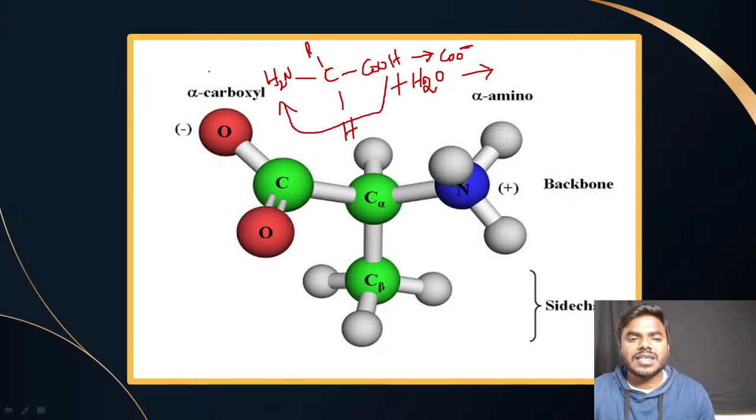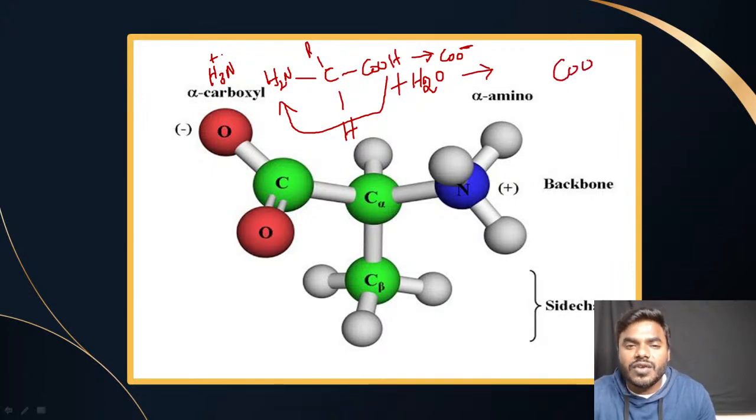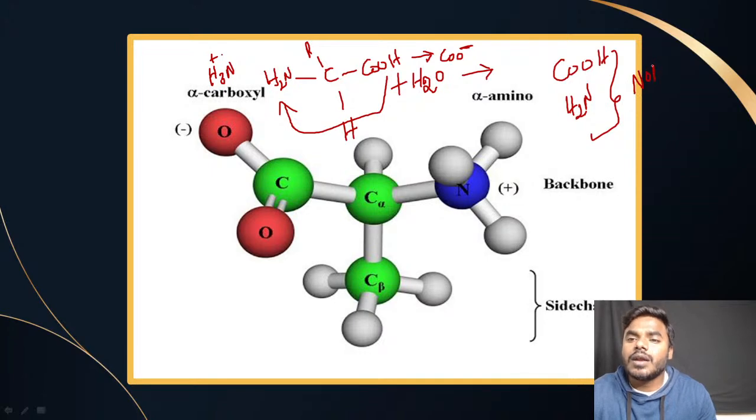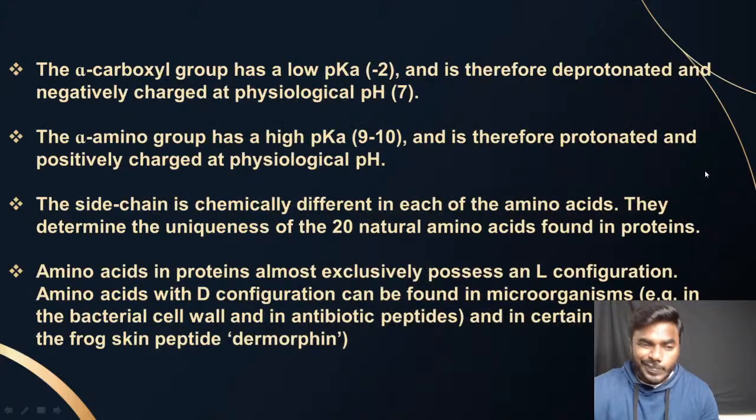Now, who is going to accept this hydrogen? This hydrogen can be accepted by NH2, friends. Then it is converting into what, friends? NH3 plus. Correct? All the students, please keep it in your mind. COOH and NH2, these two are called as what, friends? These two are called as the non-ionic forms. Whereas COO minus and NH3 plus, these two are called as what, friends? Ionic forms. So always remember this particular point without fail.